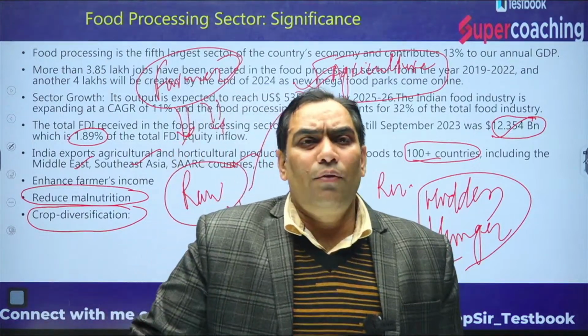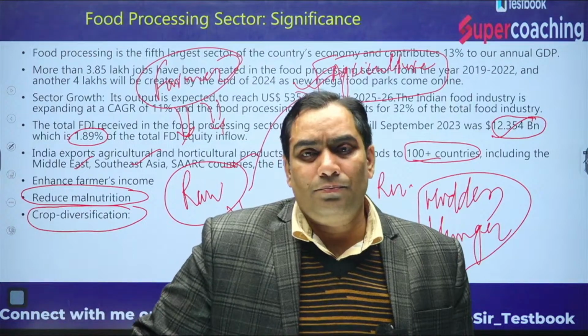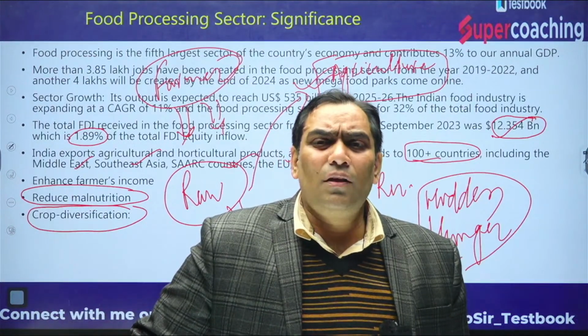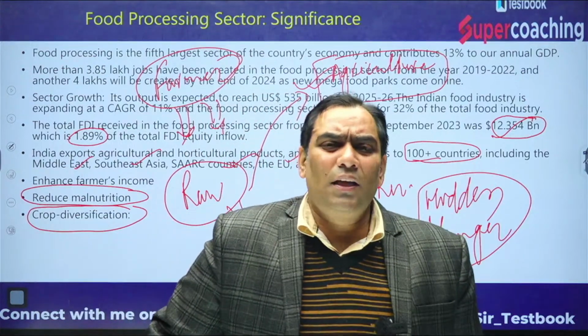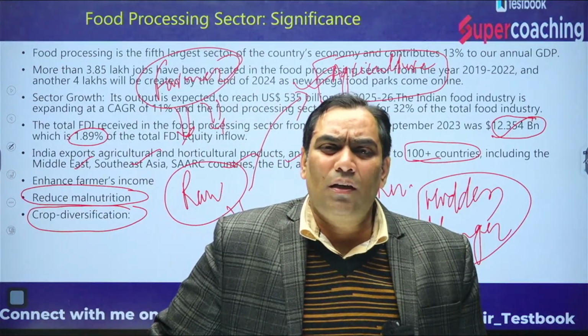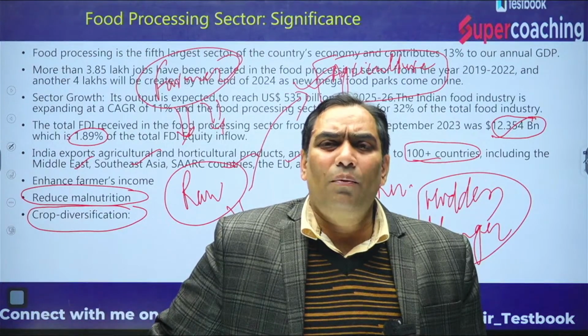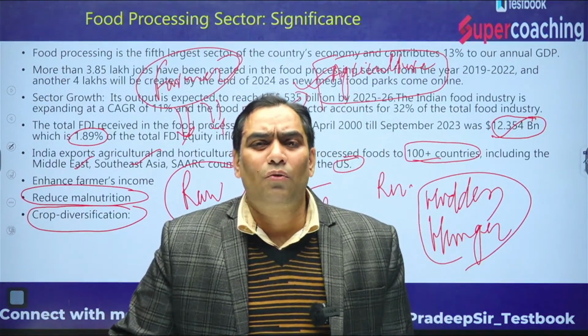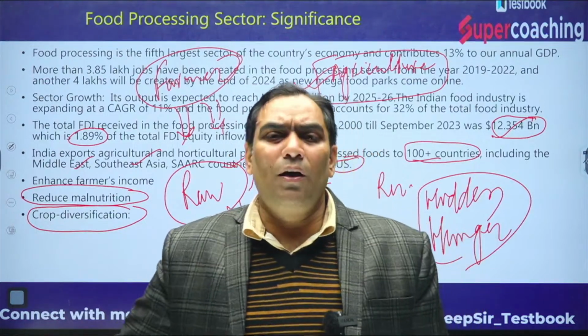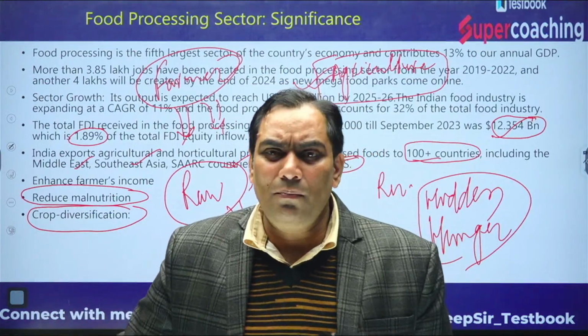Not only this, when we talk about other significance, it is going to increase the farmers' income, and this was the Dalwai committee recommendation, which was constituted to give recommendations for doubling the farmers' income.